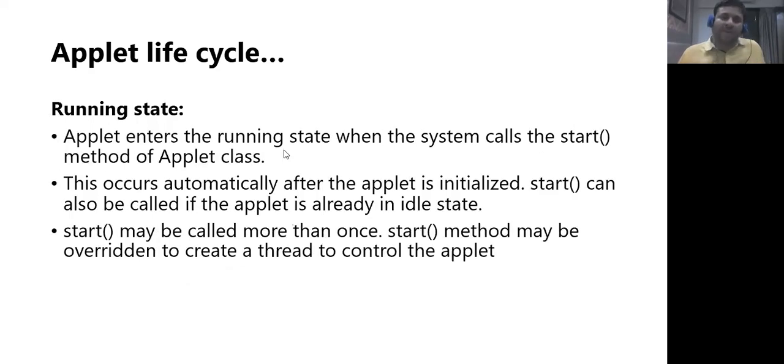Running state. An applet enters into the running state when the system calls the start method. It occurs automatically after the applet is initialized. Start can be called if the applet is already in idle state. Like if an applet is blocked, then also we can call the start method to restart my applet. Start may be called more than once. Start may be overridden to create a thread to control the applet. Here in the start method, I can add any code that we want before my applet starts displaying something. So if I intend to create threads, I can specify the code in the start method.